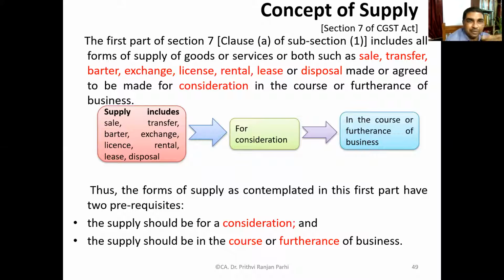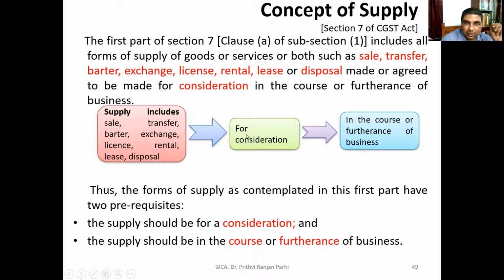Now, further, if we try to analyze this, the first part of section 7 includes all forms of supply. One by one we will be discussing these, such as sale, transfer, barter, exchange, license, rental, lease, disposal, made or agreed to be made for a consideration in the course or furtherance of business. You can see all these terms in this part.